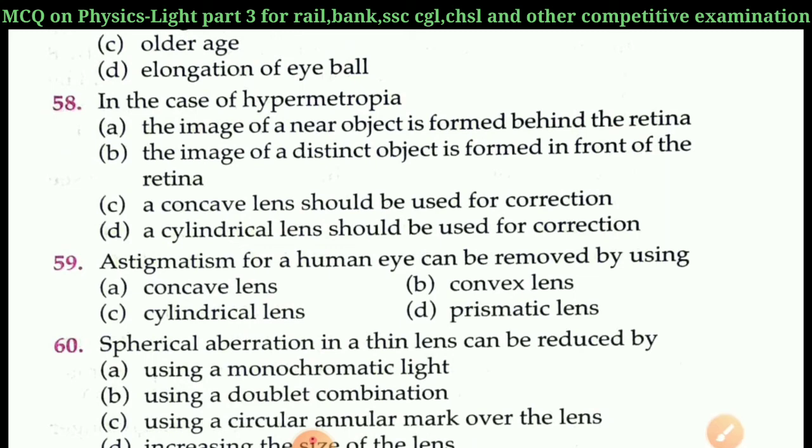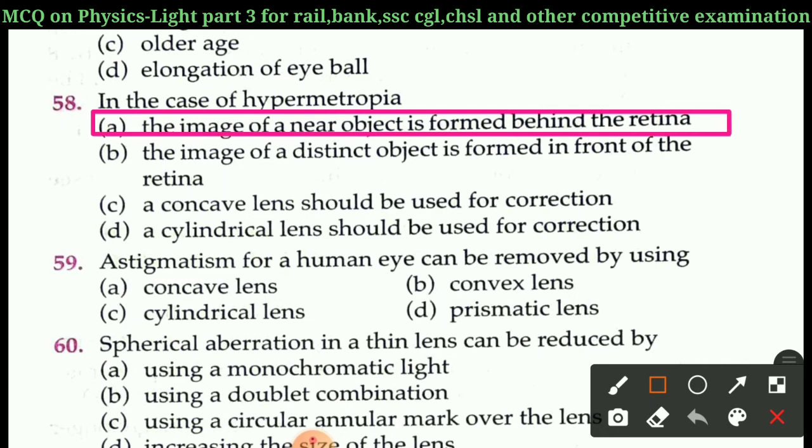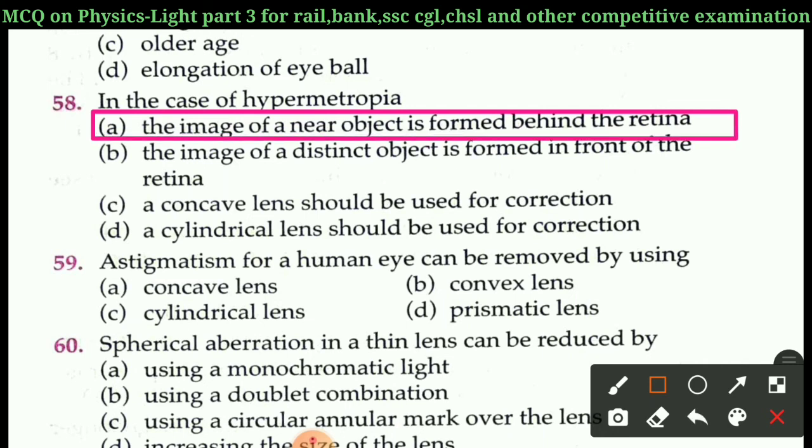Next question is question 58. In the case of hypermetropia, A, the image of a nearer object is formed behind the retina, B, the image of a distant object is formed in front of the retina, C, a concave lens should be used for correction, D, a cylindrical lens should be used for correction. Right answer of question 58 is A. The image of a near object is formed behind the retina.